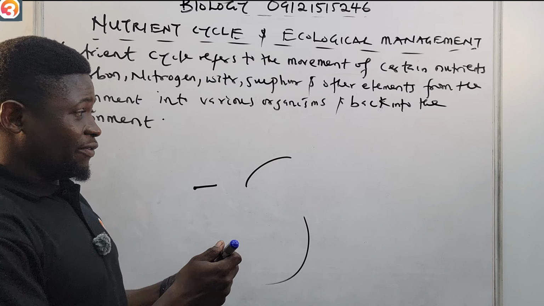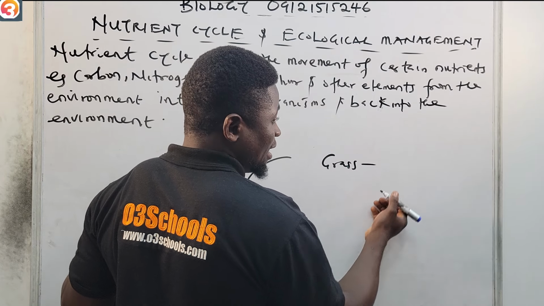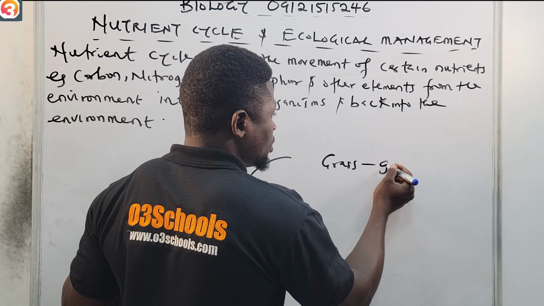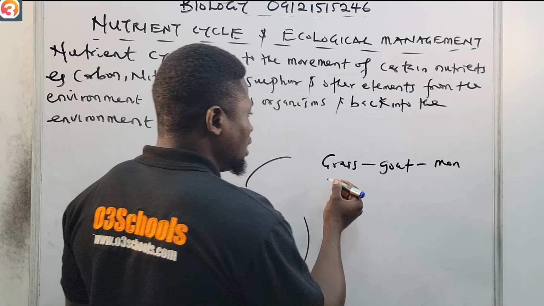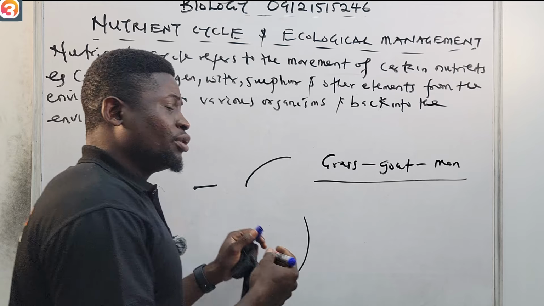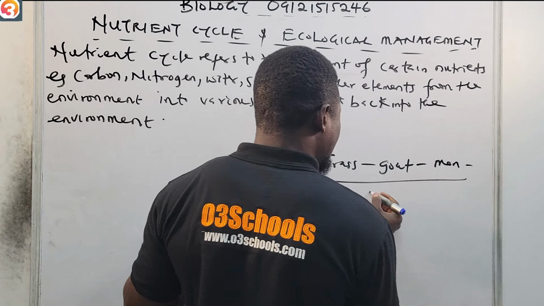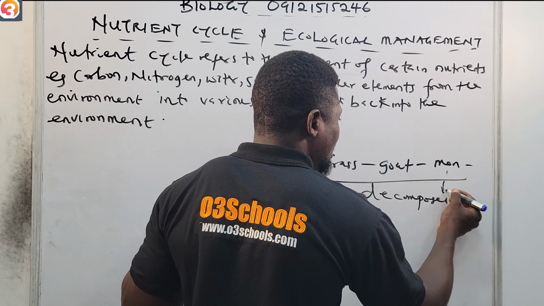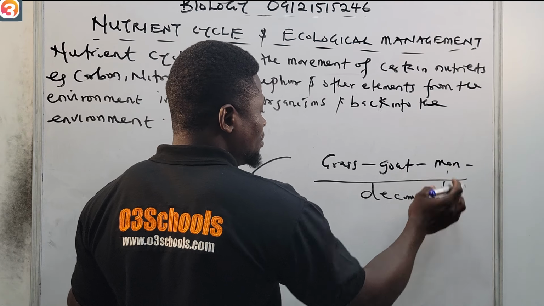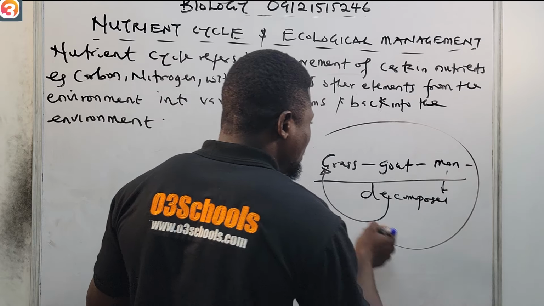If you have grass, then let's say a goat eats the grass, then man eats the goat. We know this is a food chain, and it's a linear relationship. Then man will die, like we said, and decomposers act on the man. Once the man has decomposed, it will serve as manure for the grass again. The process repeats itself.